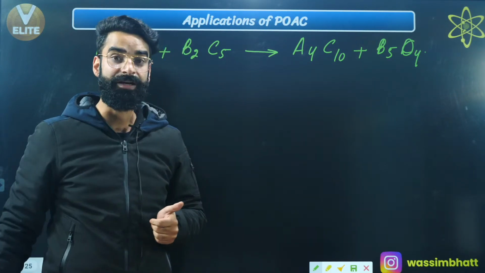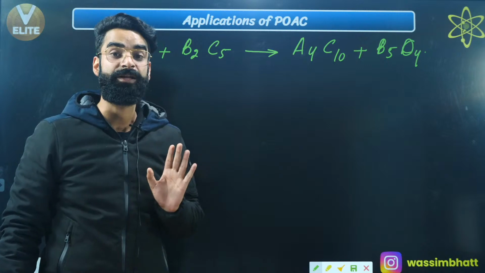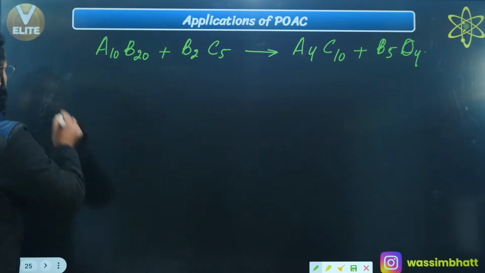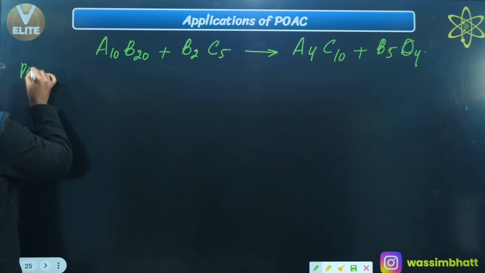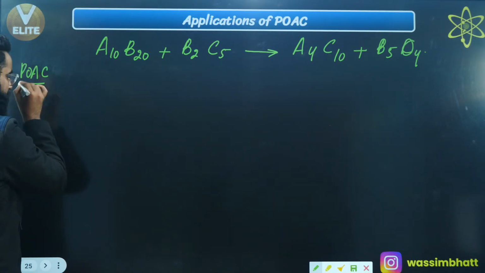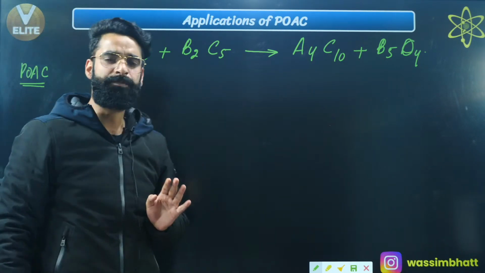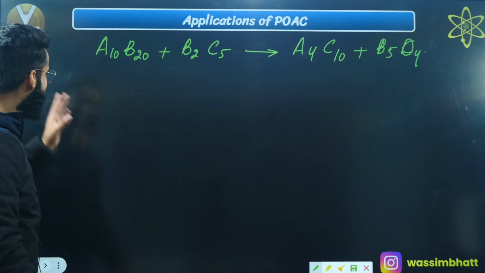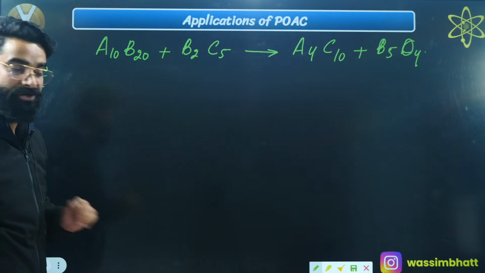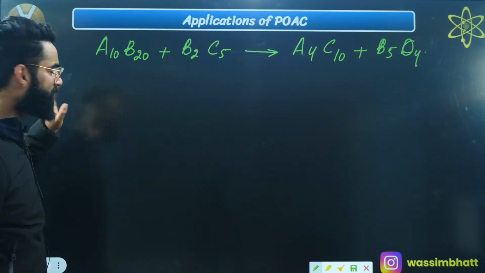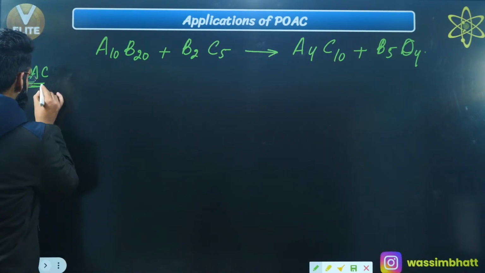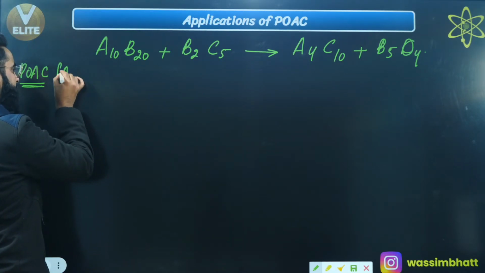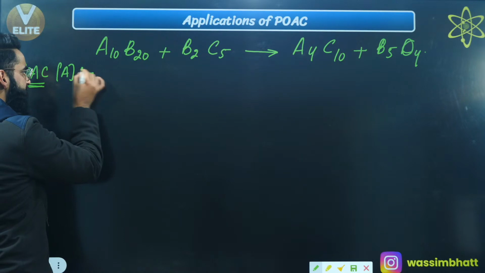Now let me show you exactly how to use the POAC method in the equations, right? But before showing you that, let me show you how we make the POAC equations. Understand this, then we can do the equation and we'll solve the equation in lesser time. Have a look. For example, I need to write the POAC equation for atom A.